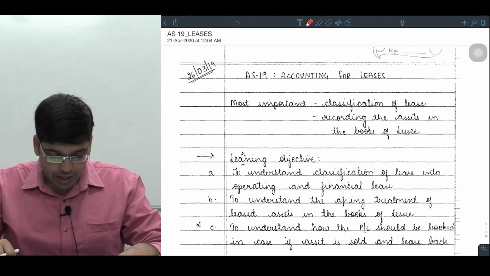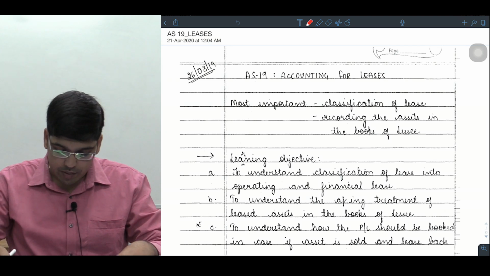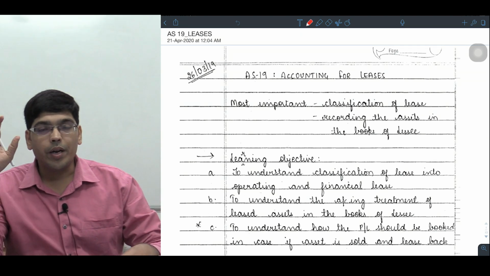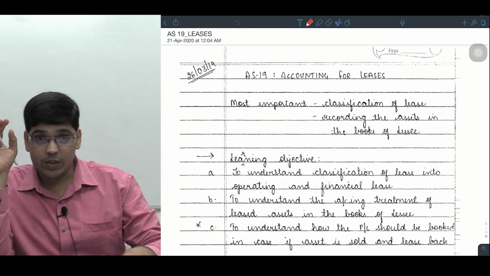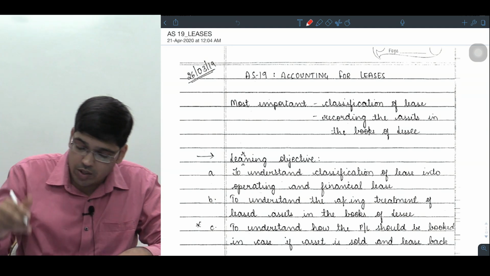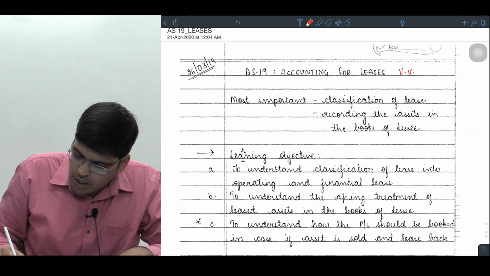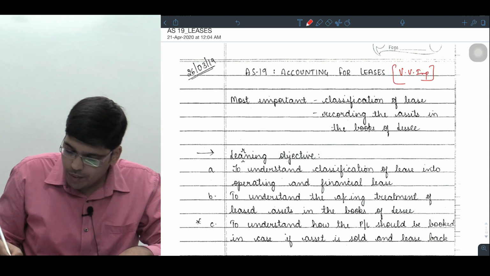Right, friends, we'll take our next standard, Accounting Standard 19. What is Accounting Standard 19? It is accounting for leases, the most important standard for the exam, right? Very, very important standard for the exam, right?